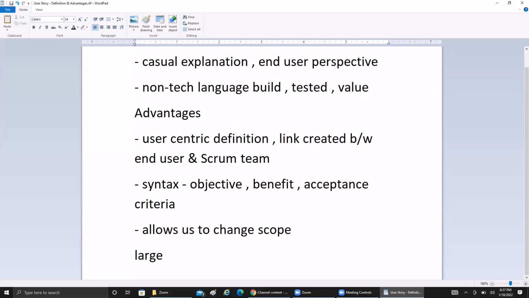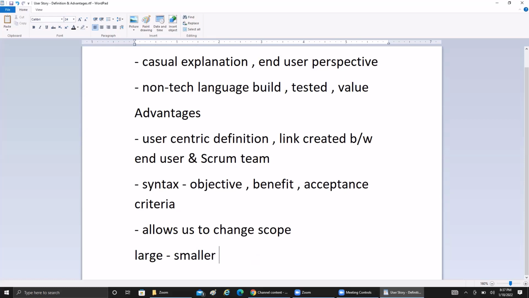So also at the same time, if the scope becomes large, then again it should be divided into smaller user stories. Sometimes the scope gets reduced. That is a different case that will be handled just by editing the user story. And then the team has to follow the latest updates and go on building, testing and implementing that software feature. But sometimes the scope of a user story becomes huge because of interdependencies between the upstream and downstream applications, or any other business reason.